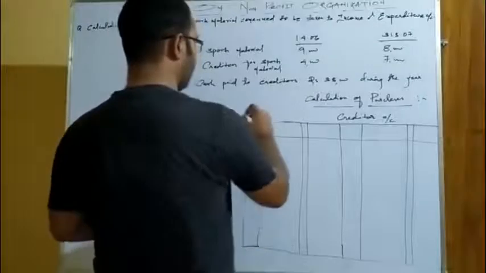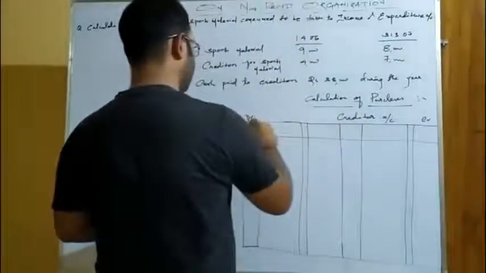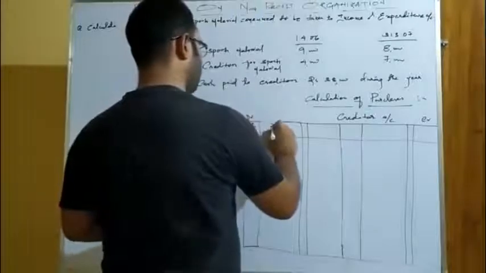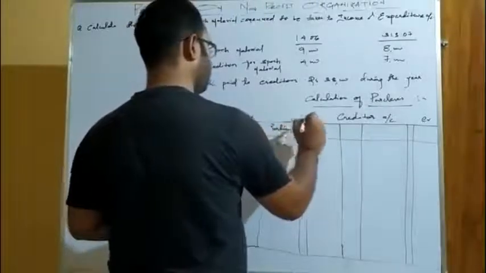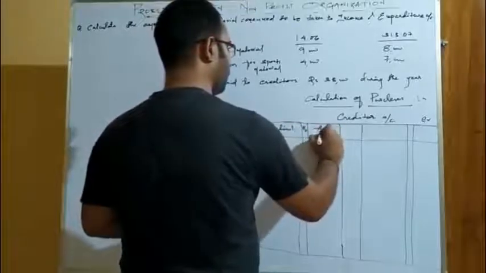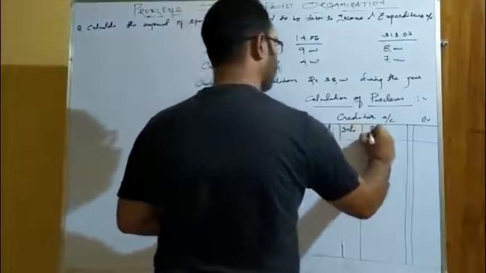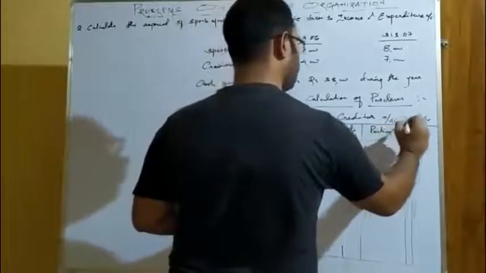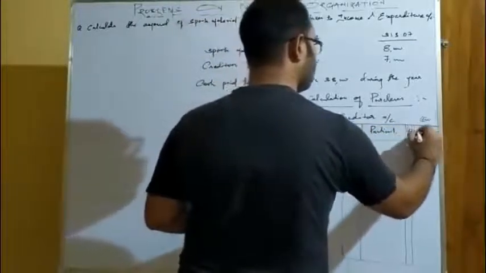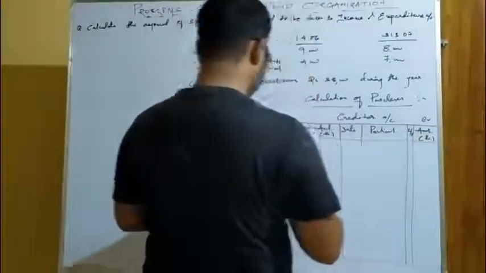So this is the ledger account of creditors. This is date, particulars, ledger folio, amount, date, particulars, ledger folio, amount, rupees. Okay. So this is the creditor account.